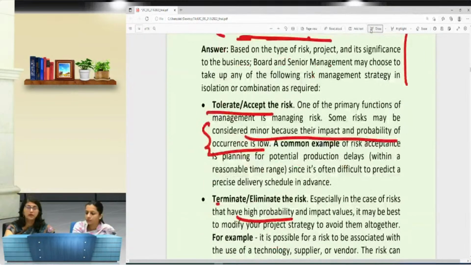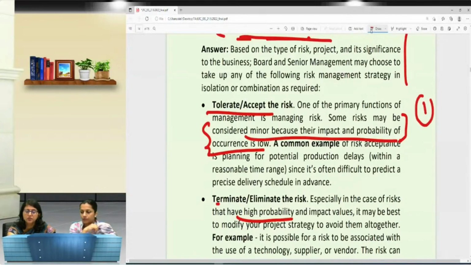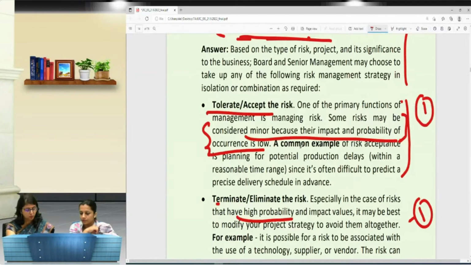So ma'am has already told you that when we are going to write about tolerate or accept the risk, just mention the uniqueness of that particular strategy. The moment you mention that the impact and probability of occurrence is low, wherein we can go for tolerate and accept the risk, you just need to mention this corresponding to 1 mark. Similarly, this particular strategy again for 1 mark. So no matter how much content is there, you will have to make it corresponding to 1 mark.